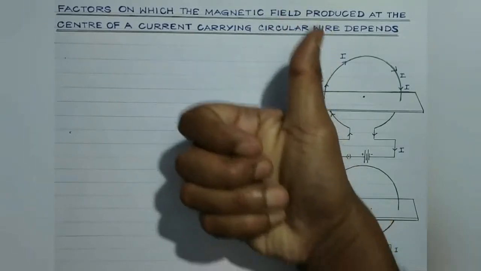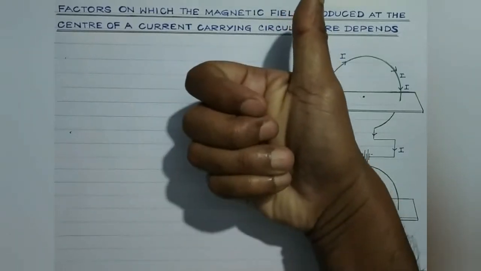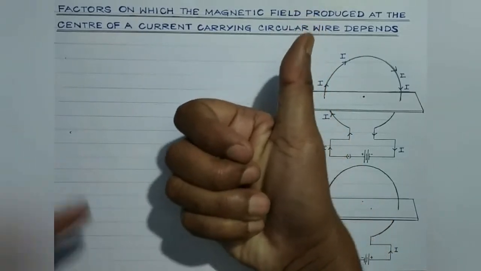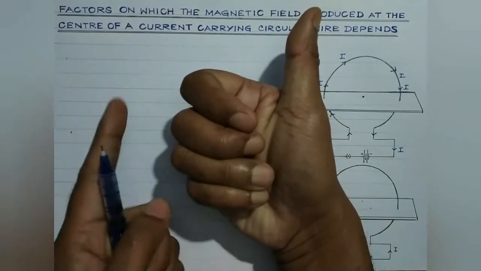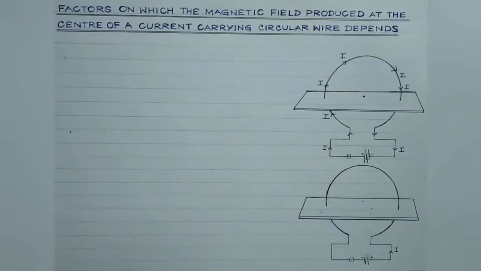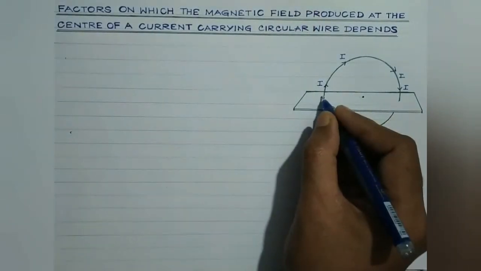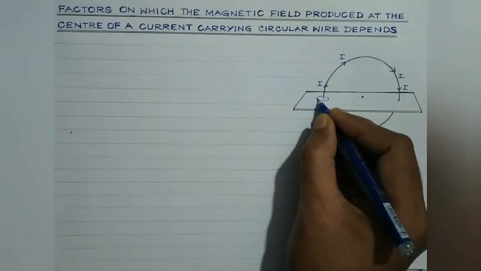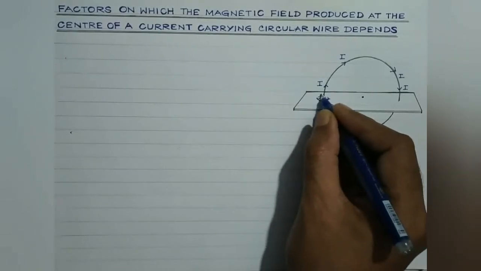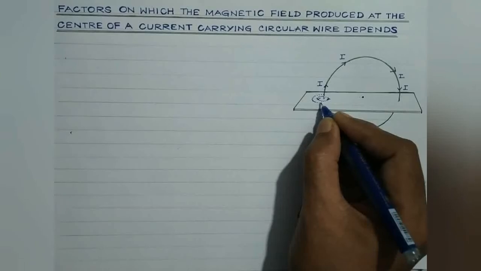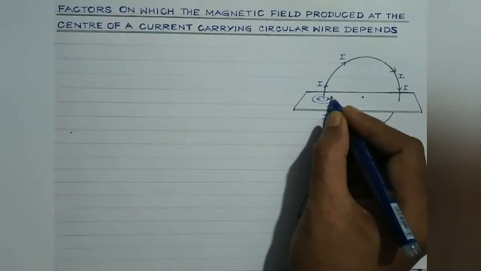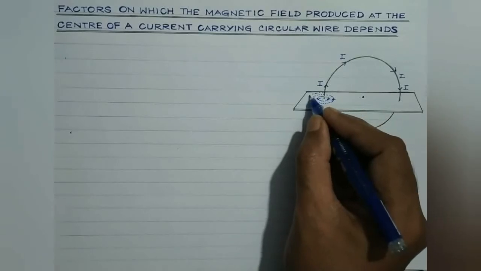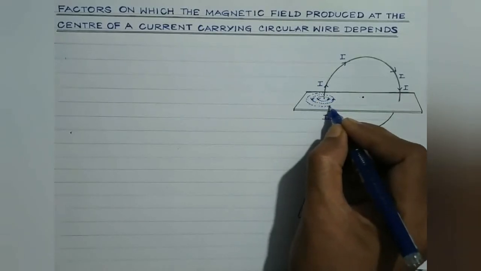The thumb indicates the direction of the current, isn't it? And the direction in which the rest of the fingers curl will give us the direction of the magnetic field. So here the magnetic field lines will be represented like this. I am representing with the help of dotted lines. As we have discussed, they are in the form of continuous closed loops. So they will be represented in this particular form.